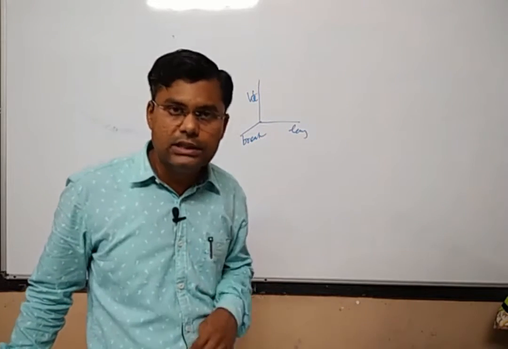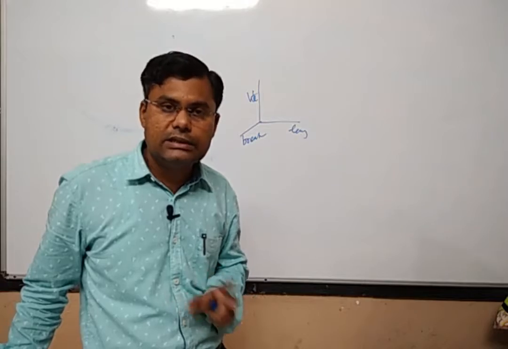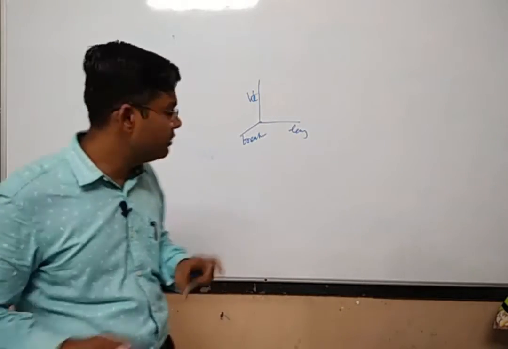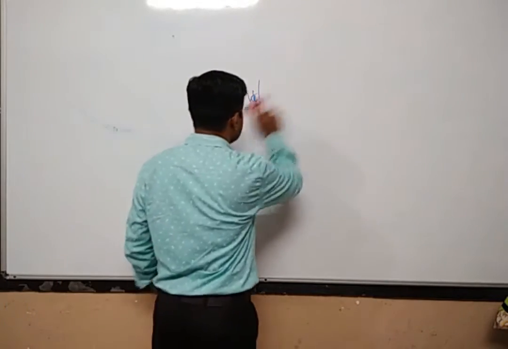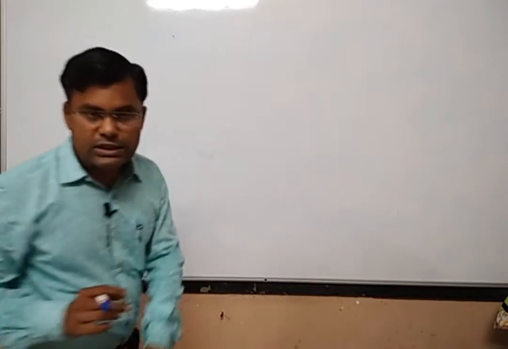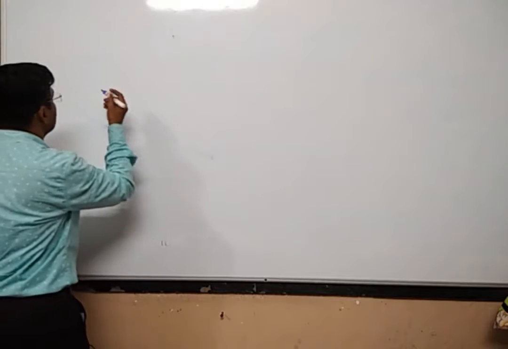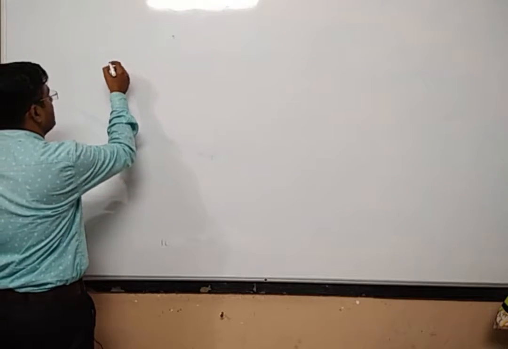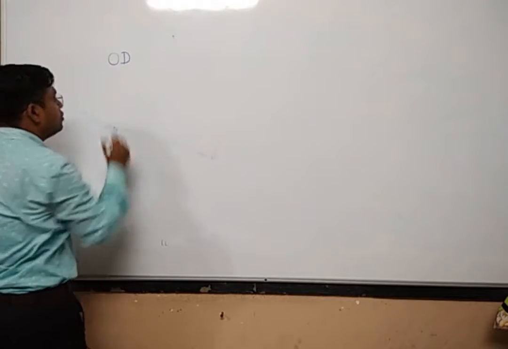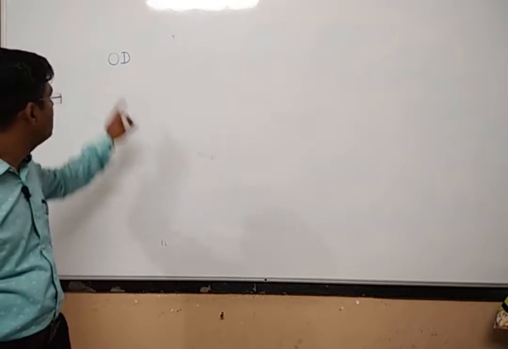Now depending on this, nanomaterials can be classified into various categories. There are different types of nanomaterials, so now we shall see the types of nanomaterials. There are nanomaterials which can be classified as zero dimensional nanomaterials, 0D.